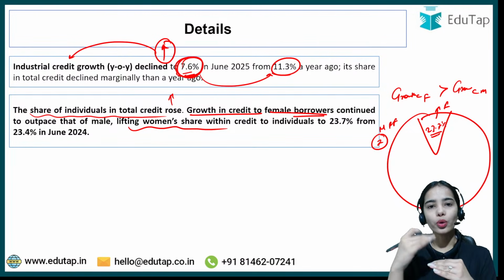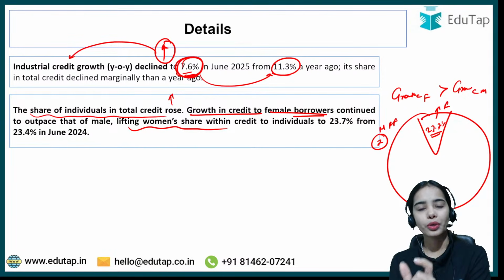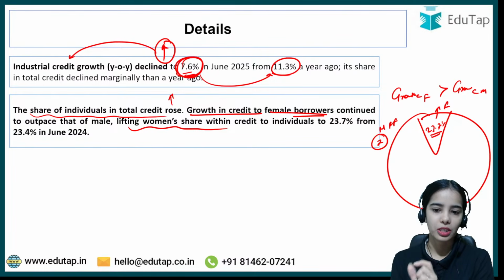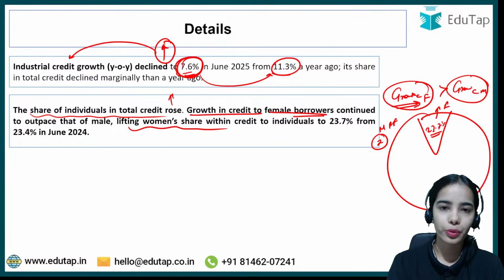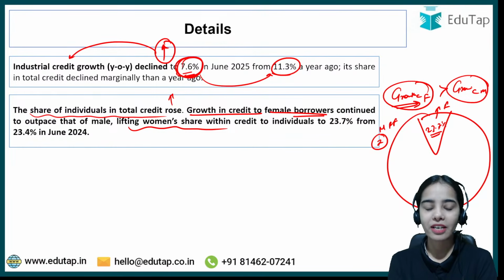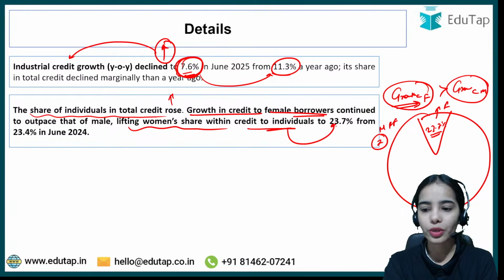So even though the growth of credit to females is higher than to males, still only a small chunk, 23.7% of the total credit to individuals, is going to females.